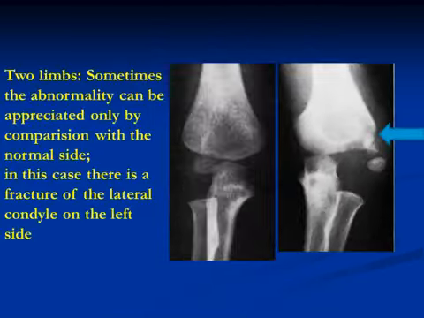Two limbs is very helpful, especially in children. We take an X-ray of the normal limb and compare it to the injured side, to exclude injuries like this: a fracture in the lateral condyle of the humerus, which is very clear if we compare it to the normal side.